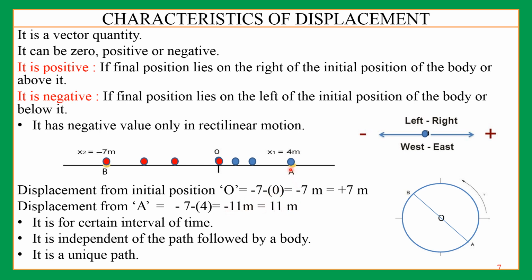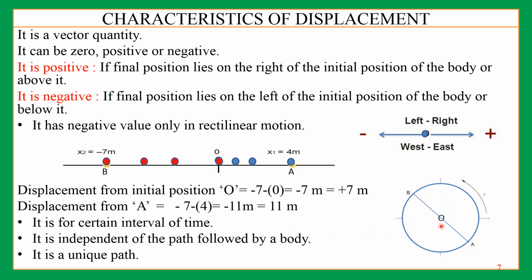displacement from here. Now how much is it? It is 11 meter displacement. You were here and now you are coming here. So total displacement is 11 meter. It is on the left. It is for a certain period of time. It is independent of the path followed by the body.